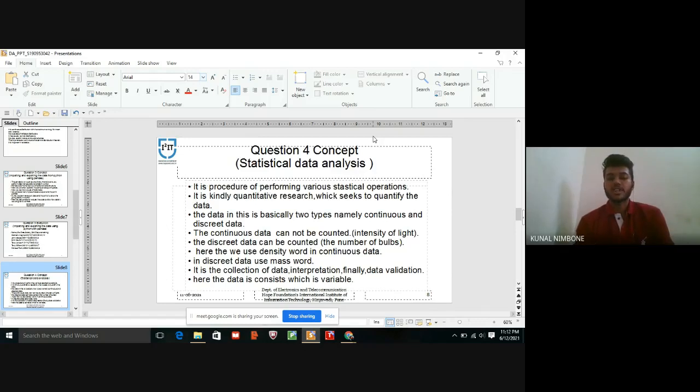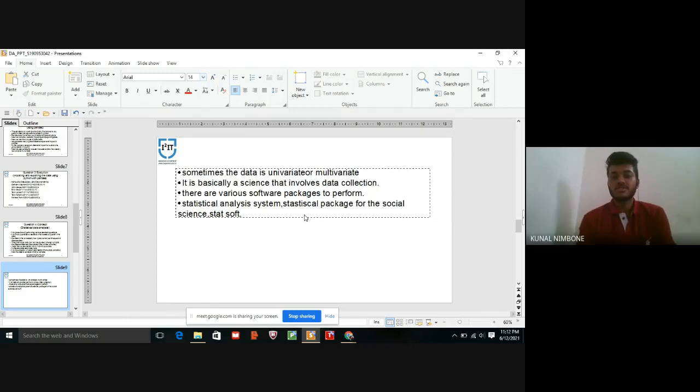Here the data consists of variables. So all the data is variable in statistical data analysis. Sometimes the data is univariate or multivariate.